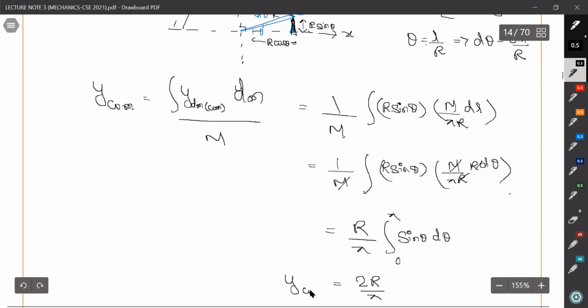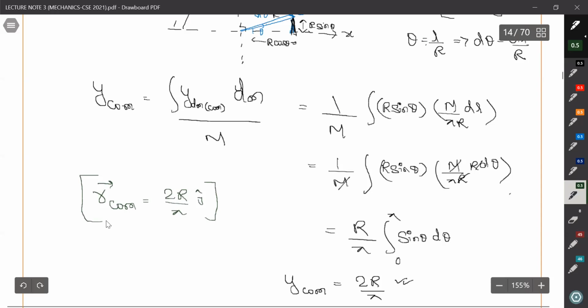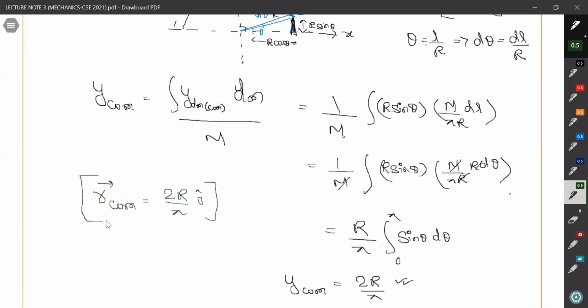So its y center of mass will be 2r by pi. If you write the position vector of the center of mass, we can write it as 0 i cap plus 2r by pi j cap. Like this we can solve any continuous system.